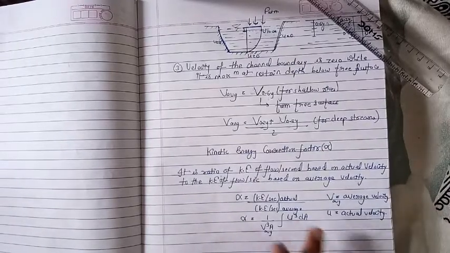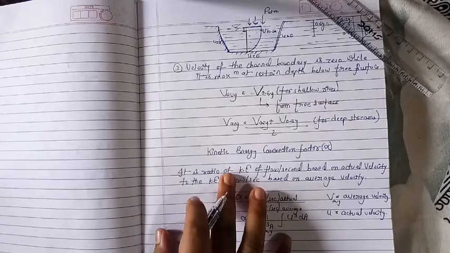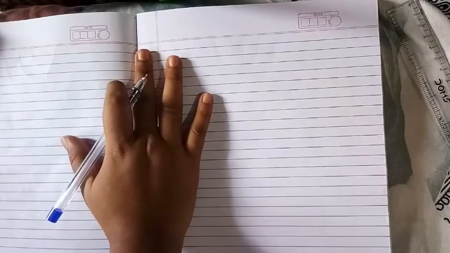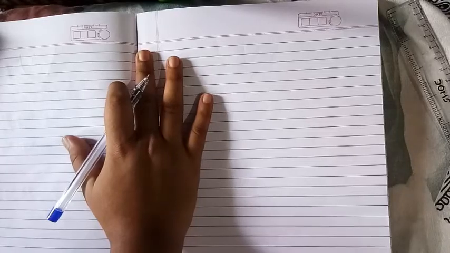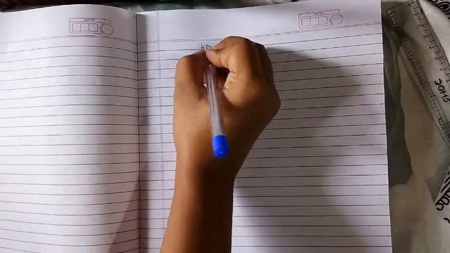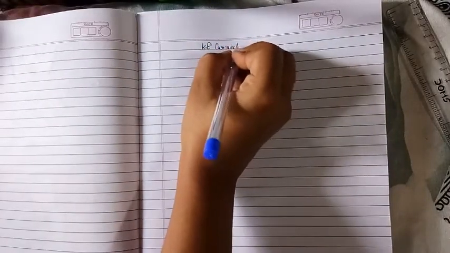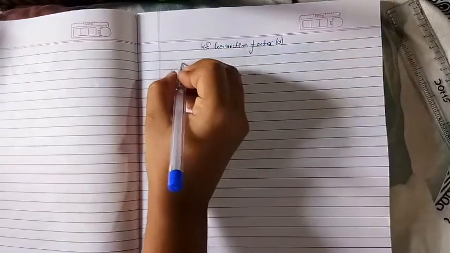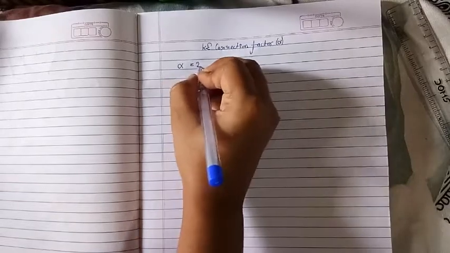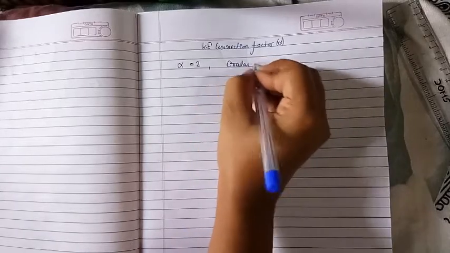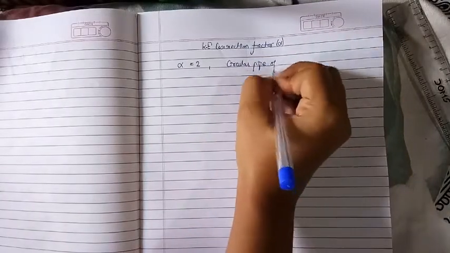There are some values of the kinetic energy correction factor for different types of flow. We will see each of them. Alpha equals 2 for a circular pipe of laminar flow.